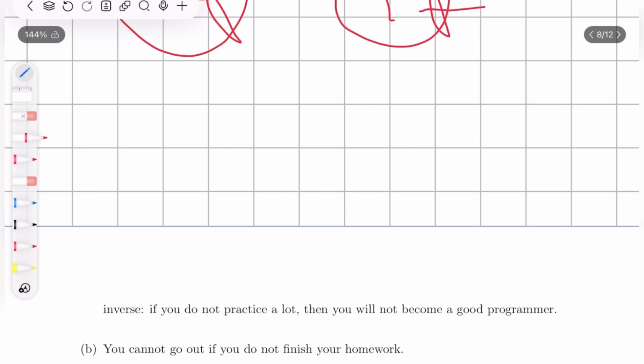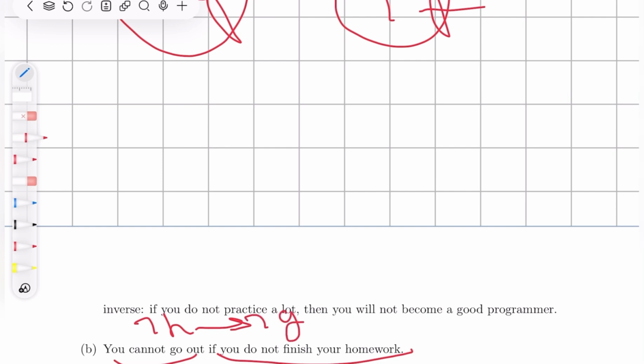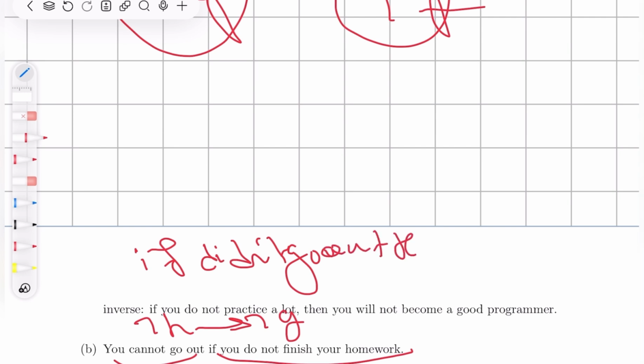Okay, so now, you cannot go out if you do not finish your homework. Okay, so same thing, going out if not finish your homework. So not homework implies not going out, right? So the converse is, if you didn't go out, then you didn't finish your homework.